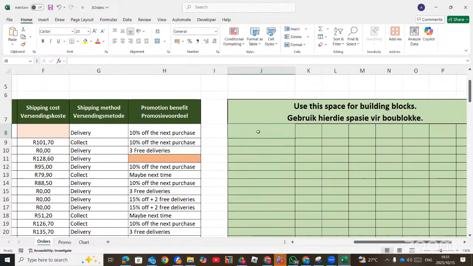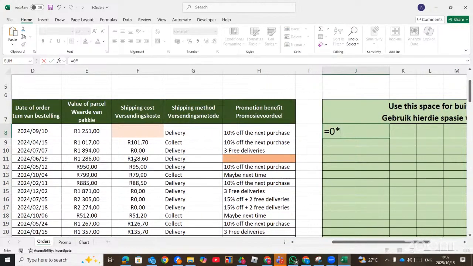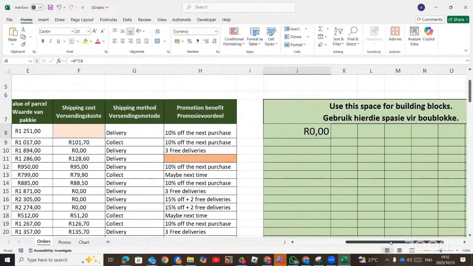So now, first of all, we need to put our 0 rate, which is equal sign 0 times the value. Enter. It gives us 0 rand. That is if the person gets more than 1,500, they will get this one.